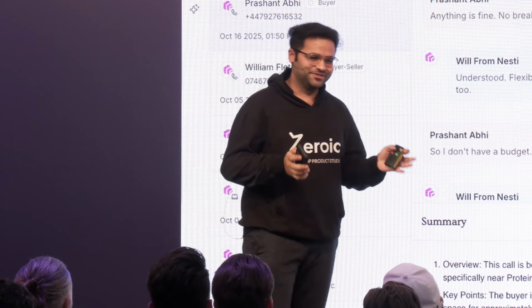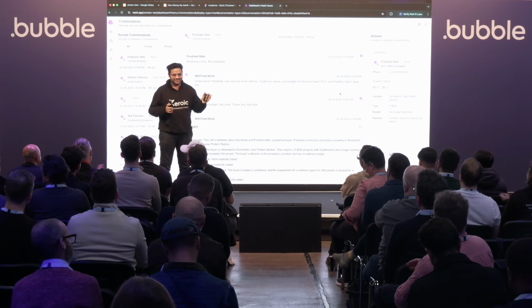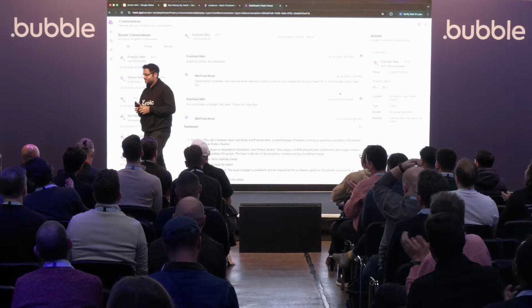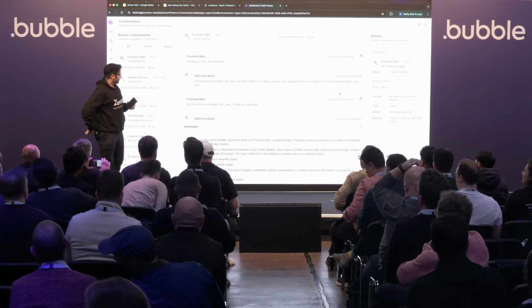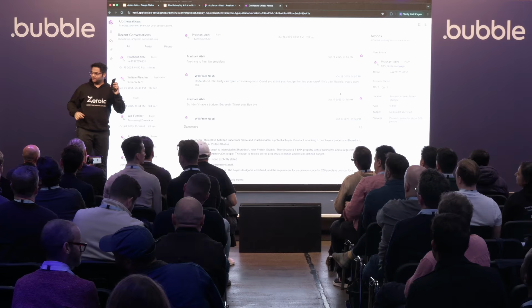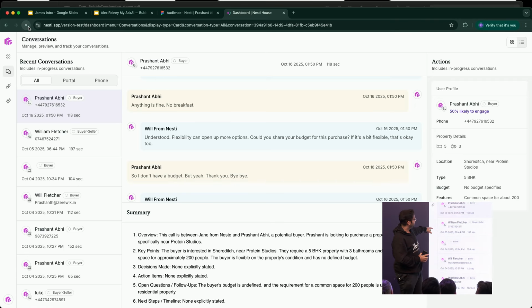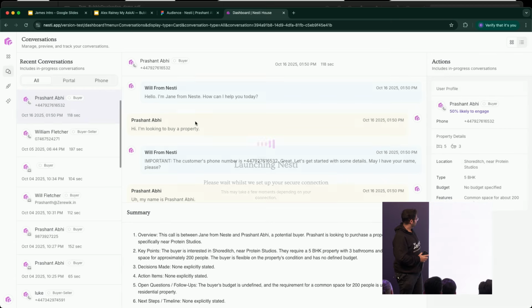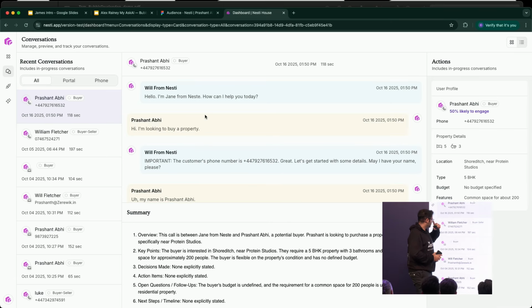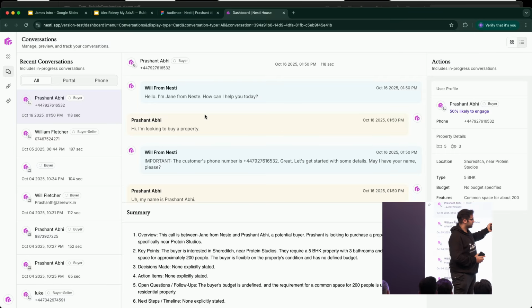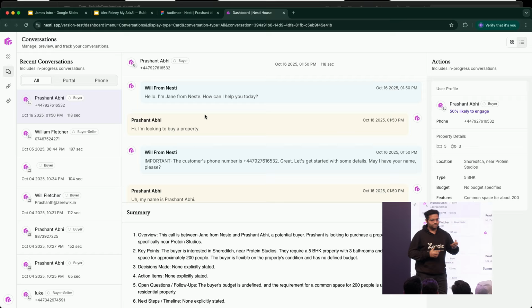That's about it. So that's basically how the entire agent works. One last thing, if you can just refresh this page, you'll be able to see the conversation right at the top. Yeah, that's the one. That's my number. And that's the entire log of the conversation, the summary right at the bottom, and everything regarding the actions is visible on the right.